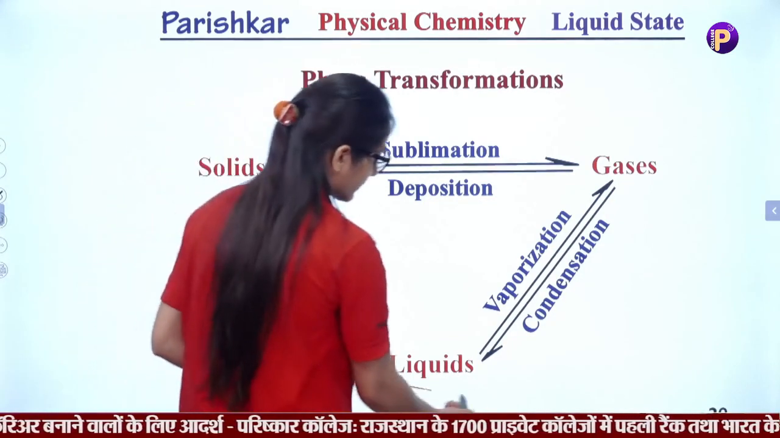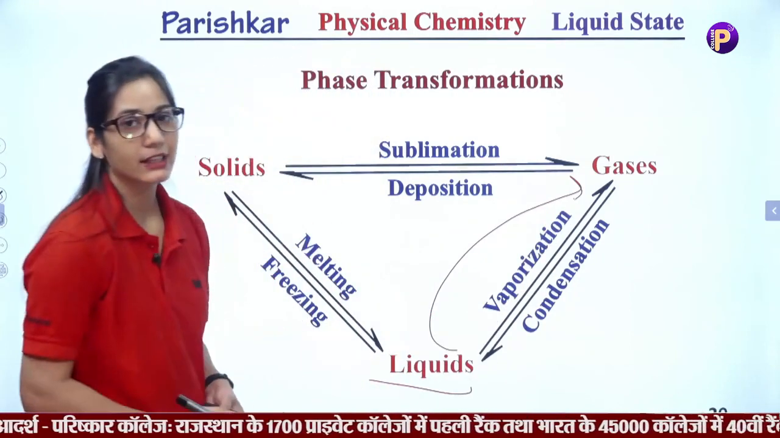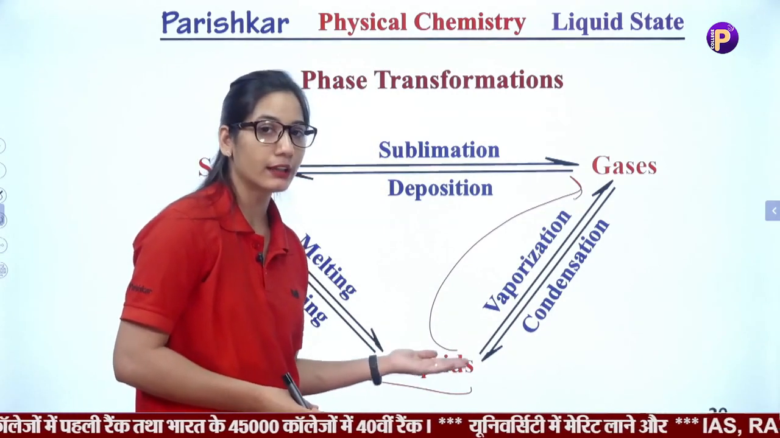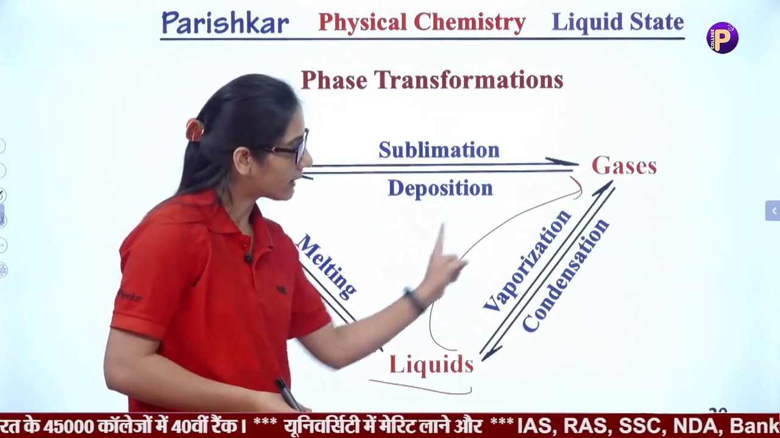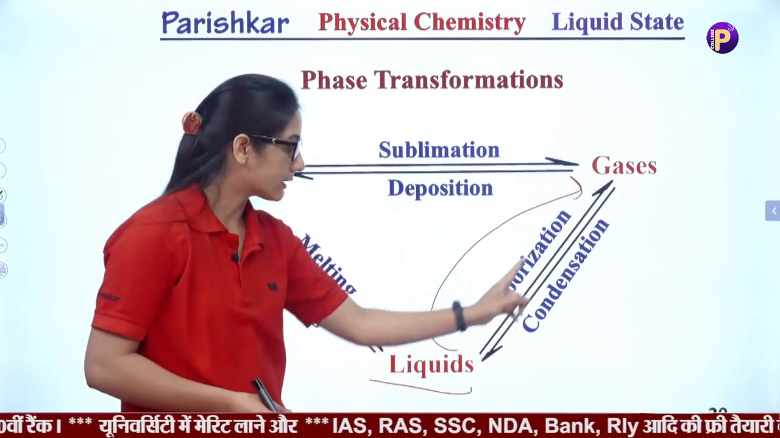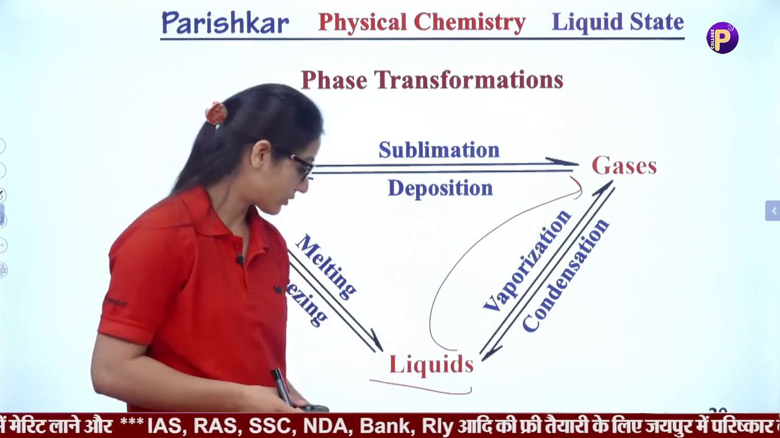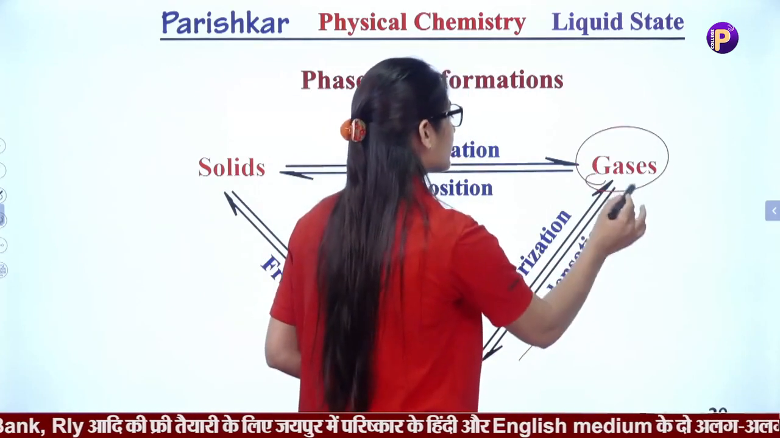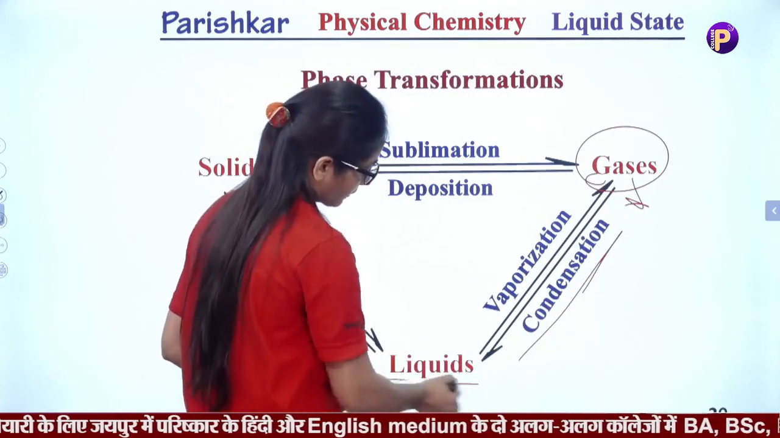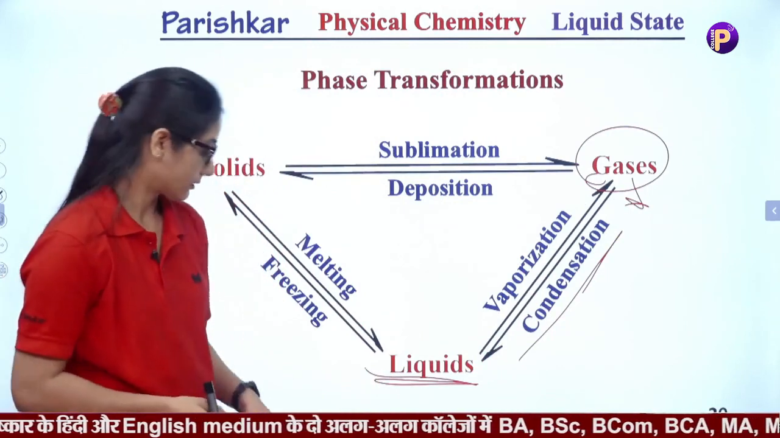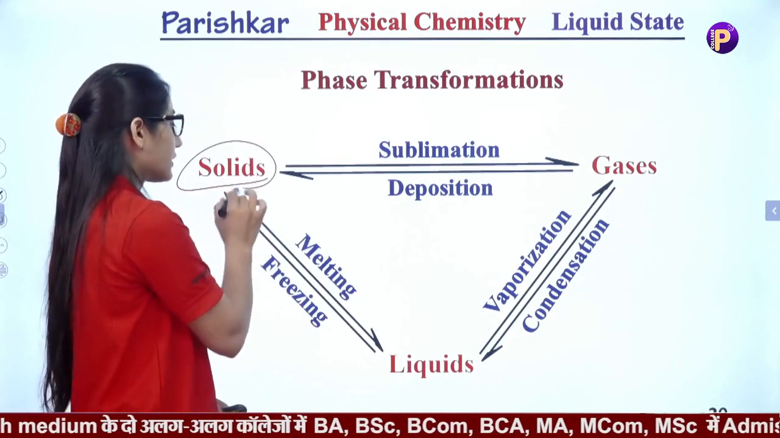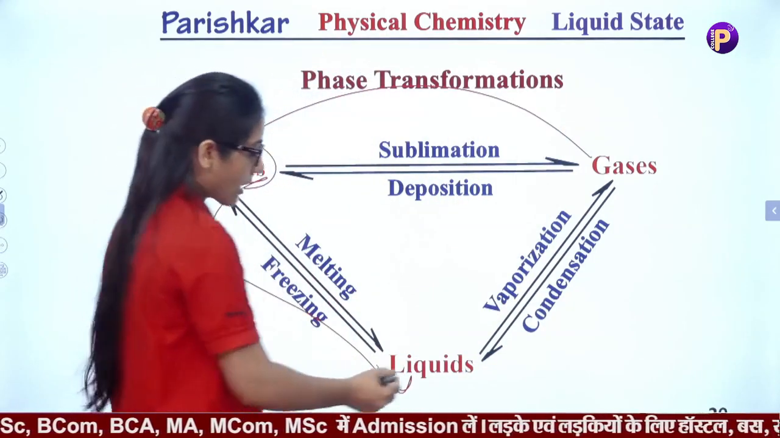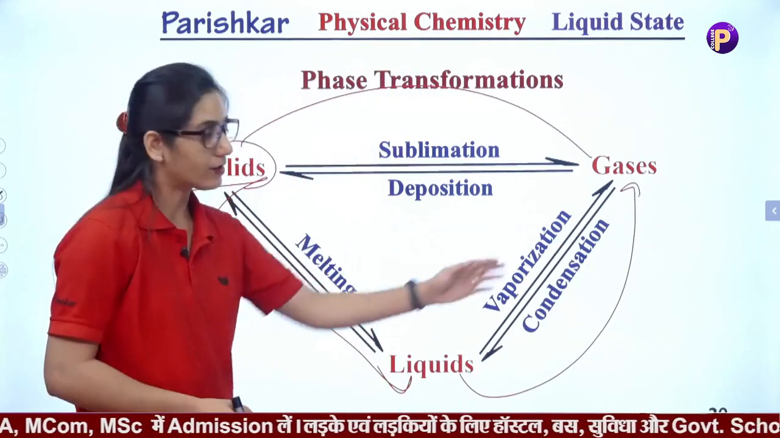When a liquid changes to gas, it is known as vaporization. It means if we have liquid and we start to heat it, then when it converts into vapors or gaseous state, the process is known as vaporization. And condensation is what? After that, if these gases are converted into liquid, it is known as condensation. We discussed how solids convert into gaseous states or liquid state, how liquids convert into gaseous states and vice versa.